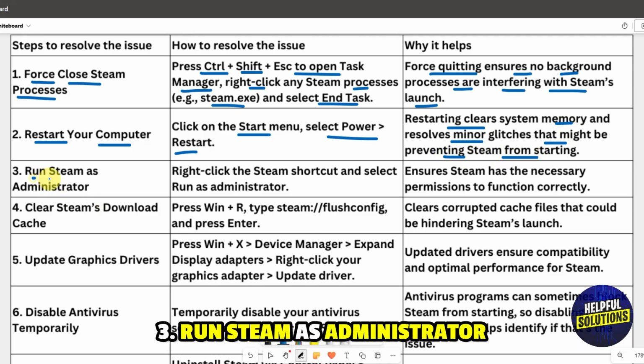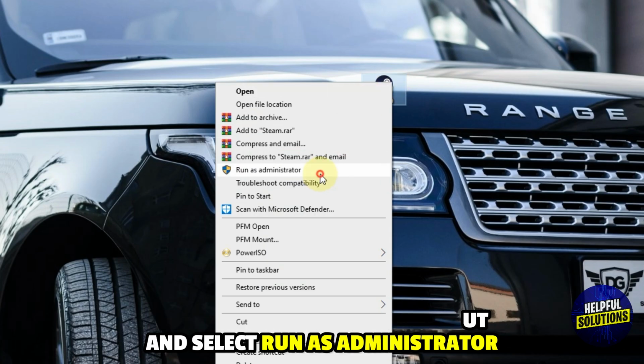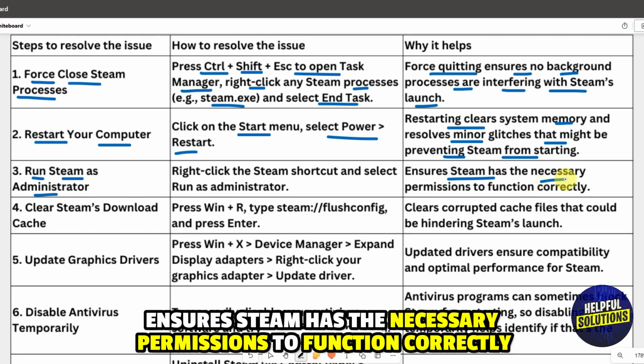Number 3. Run Steam as administrator. Right-click the Steam shortcut and select Run as administrator. Ensure Steam has the necessary permissions to function correctly.